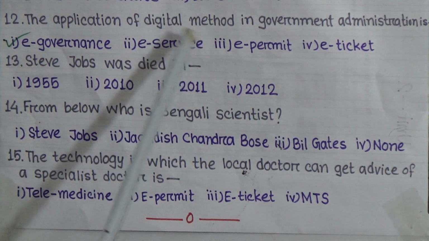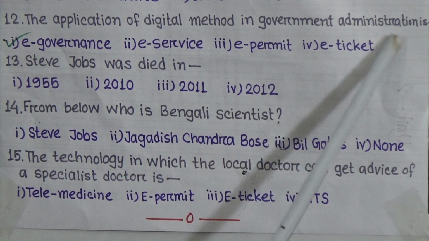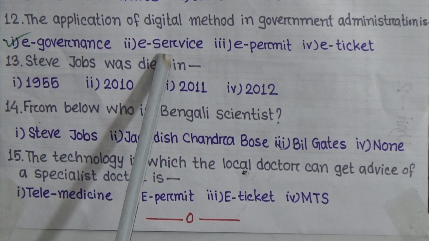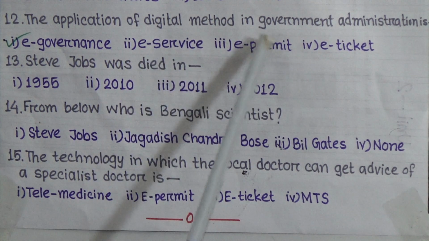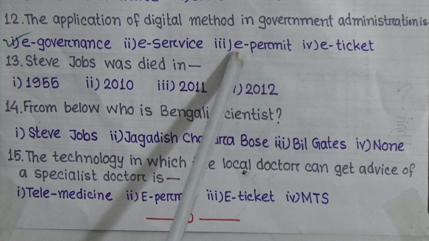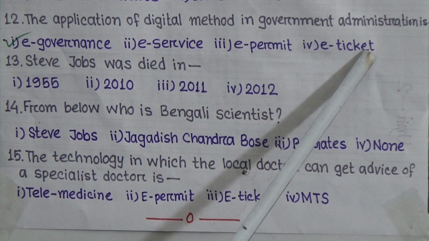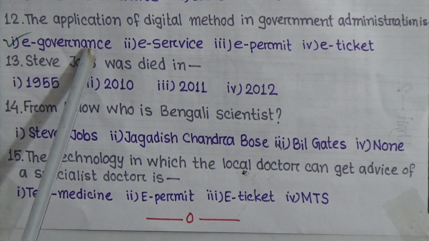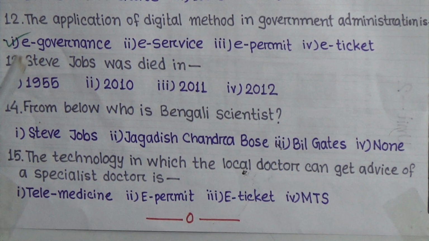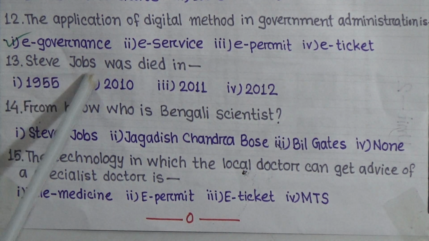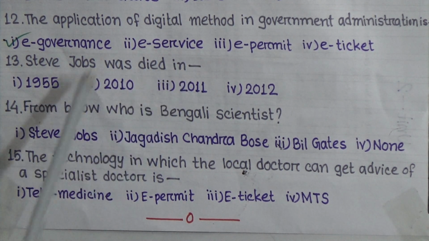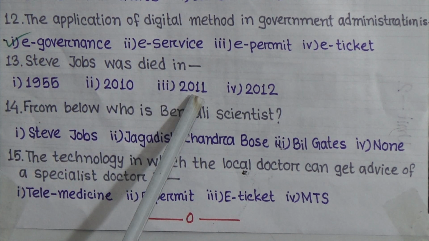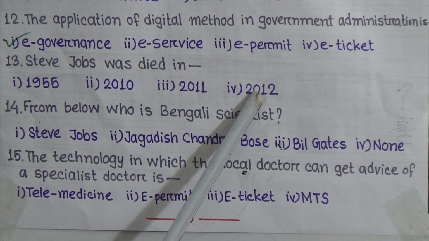The application of digital method in government administration is e-governance. E-governance is also e-service, but as e-permit and e-ticket are also e-service, we have to take answer 1, e-governance.